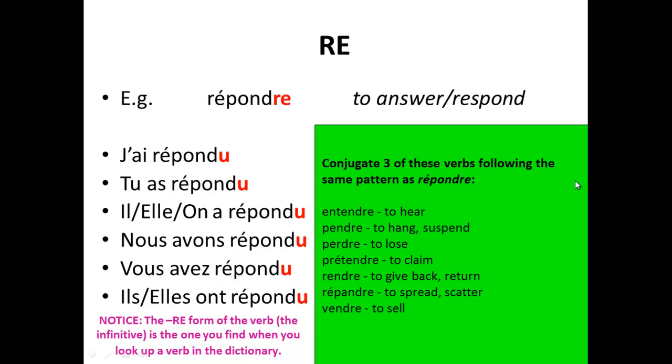Finally, RE, répondre, to answer or respond. J'ai répondu, tu as répondu, il, elle, on a répondu, nous avons répondu, vous avez répondu, ils, elles, ont répondu. I responded, or I have responded. I answered, or I have answered, etc. You, he and she, we, you, they. Copy this verb down, then conjugate 3 of these other verbs following exactly the same pattern as répondre as before. Pause the video, complete the activity before you move on.